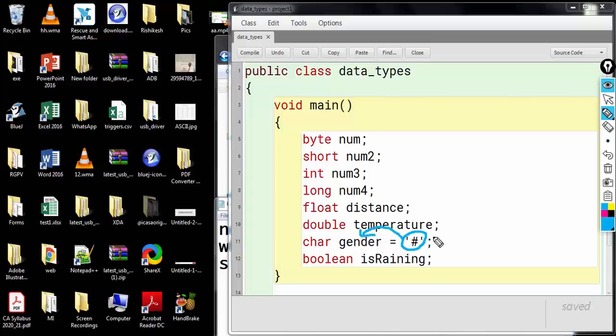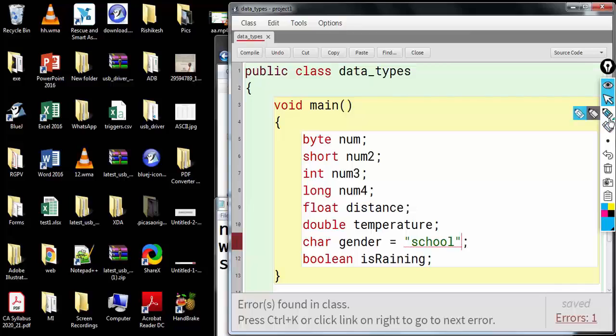Okay, so the appropriate literals should be present here. Appropriate means what? I cannot store a string literal here. Let's say I've got this string literal. What are string literals? We have already seen string literals means characters enclosed within double quotes. If I compile this, you can see that we have an error here.